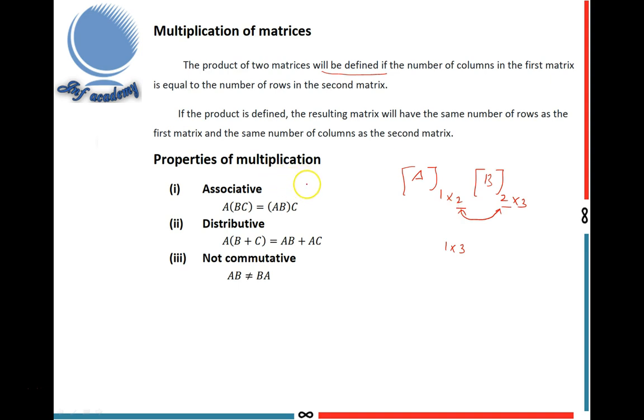Next, properties of multiplication. Matrix multiplication is always associative: A(BC) equals (AB)C. It is distributive: A(B plus C) equals AB plus AC. And it is not commutative: AB is not equal to BA. Matrix multiplication is associative and distributive, but not commutative. These are the properties of matrix multiplication.